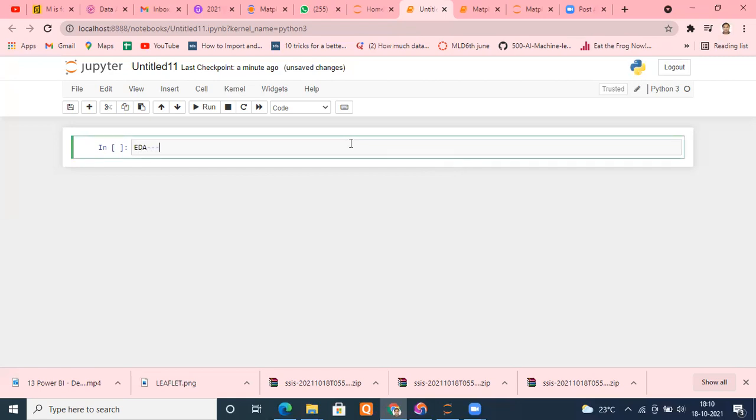EDA means exploratory data analysis. One way to get insight from the data was doing the analysis that we saw last time with the help of pandas. We used some group by functions, we found out max function, min function, and all, right?